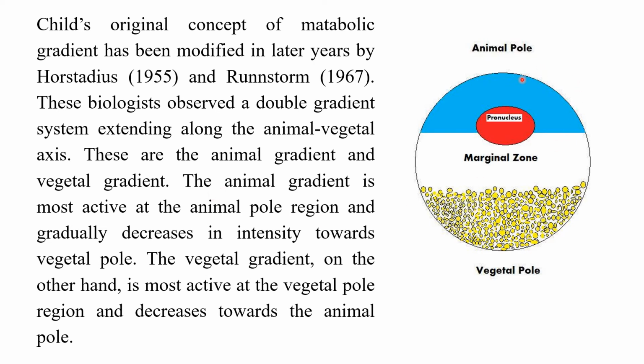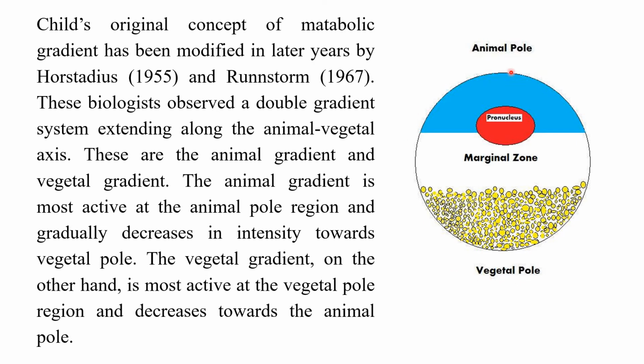See, Child was a scientist, and his belief was that there is a gradient. He believed in a single gradient, the animal-vegetal axis gradient of metabolic activities, where metabolic activities are more vigorous in the animal pole and gradually decrease towards the vegetal pole.